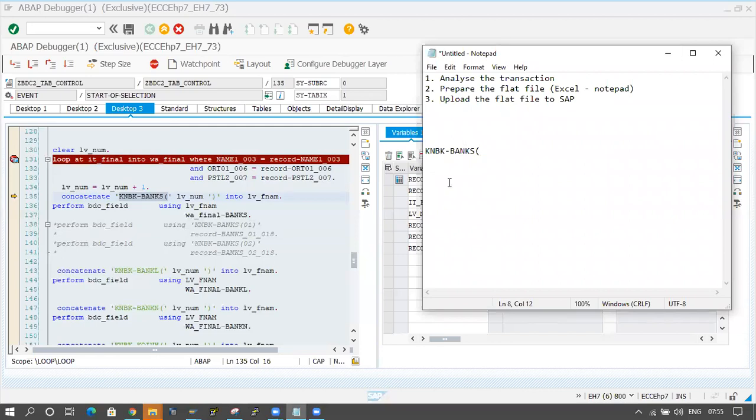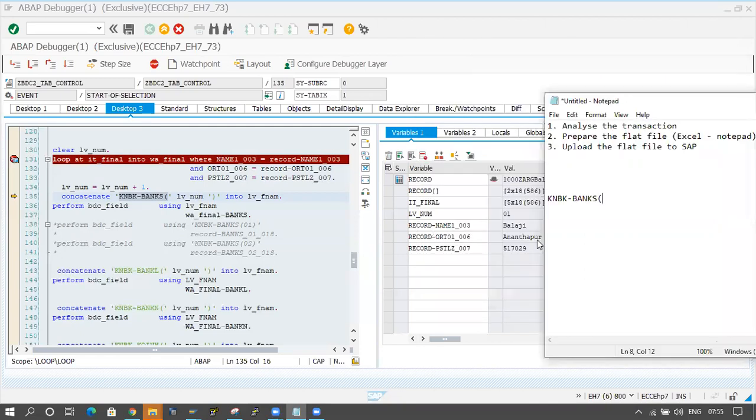I'm concatenating this one, and LV underscore num, LV underscore number equal to 01 is there, so 01 will come. After that, in the single quotation I am taking the close brace also, so it will come like this. These three things, KNBK-BANKS open brace, the 01 coming in LV underscore number, and the close brace in the single quotation, will concatenate into a single variable, that is LV underscore F name.